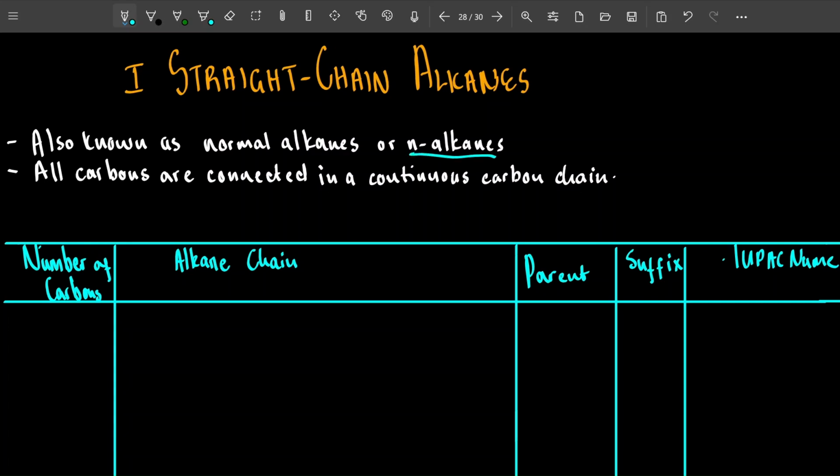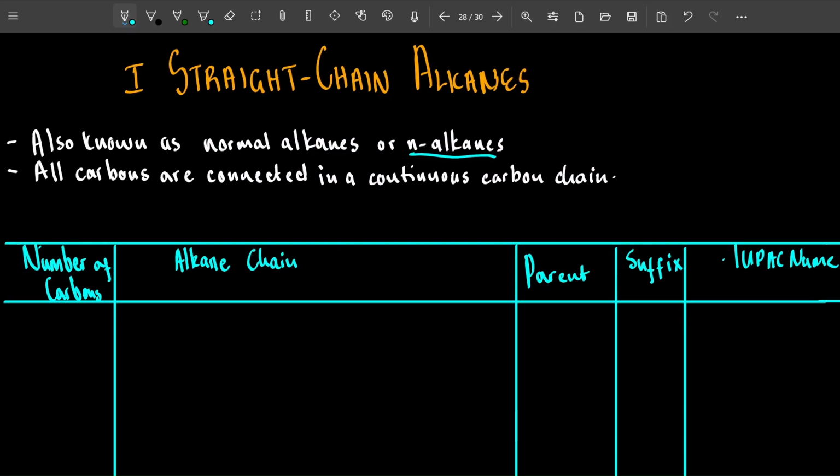Okay? Now, why are they called straight chain? It's because all your carbons will be connected in a continuous carbon chain. By continuous, we have the word continuous in maths, right? And we were saying it is something that you can plot or draw without lifting your pen.